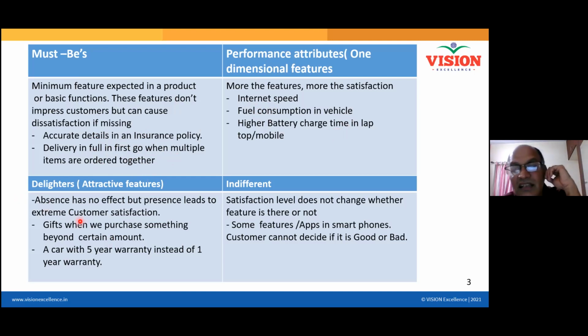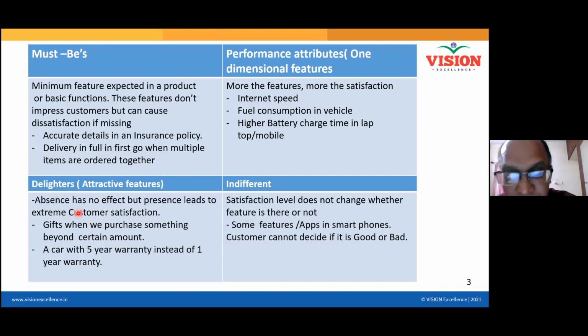Delighters, what are they? Nothing but gifts when you purchase something beyond a certain amount, or a car with a 5-year warranty instead of a 1-year warranty. When you are purchasing a car, the OEM, the original equipment manufacturer, says that we will give you a 5-year guarantee. Whatever failure happens, I will replace it. So instead of a 1-year warranty, suddenly this car manufacturer is giving you a 5-year warranty. You are delighted because during these 5 years, if anything happens to your vehicle, the manufacturer will take care. That kind of feature we call a delighter feature.